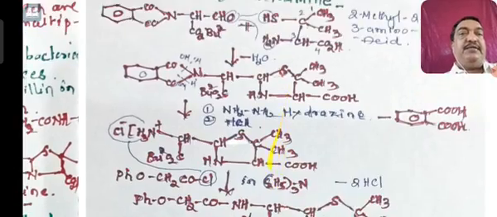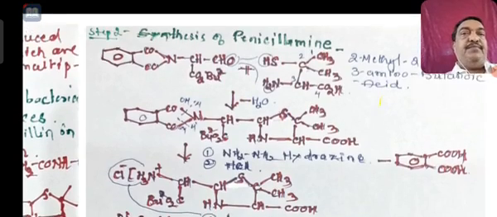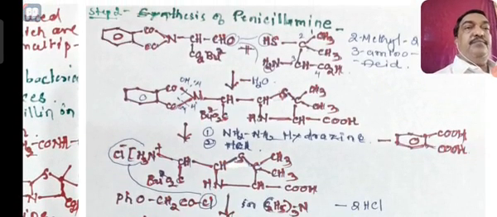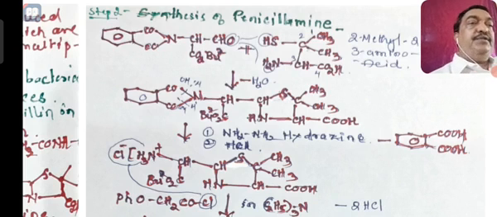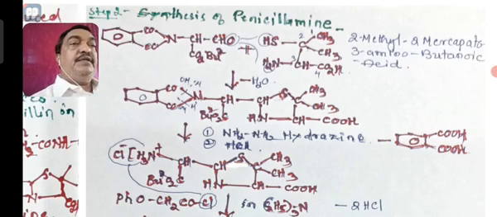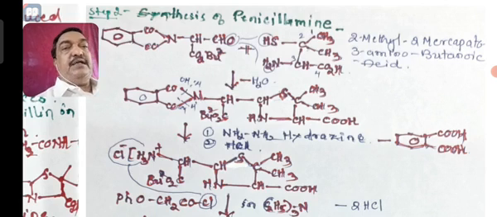Let us see here. In the next step, actually 3 steps, but I have made it only 2 steps. In the second step, the product A is allowed to react with 2-methyl, 2-mercapto, 3-amino butanoic acid. You may ask, what is mercapto? Mercapto means an SH group, a thio group.